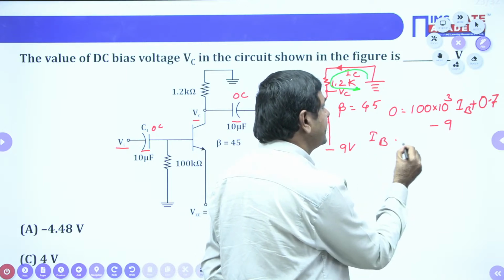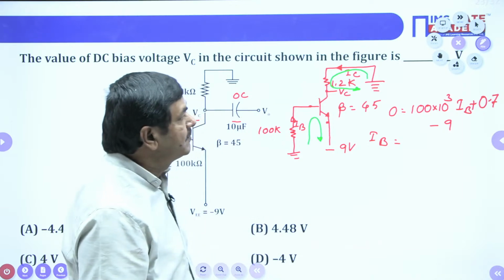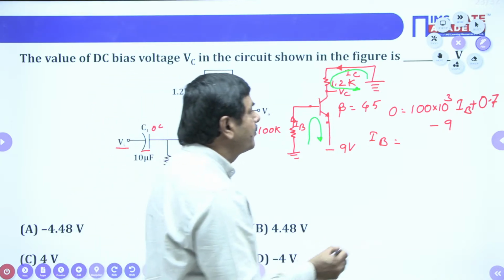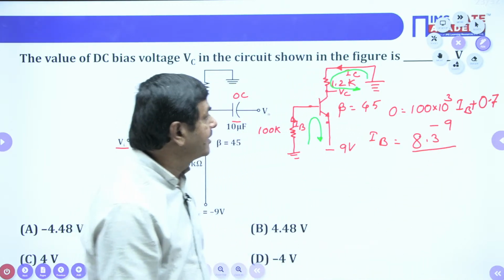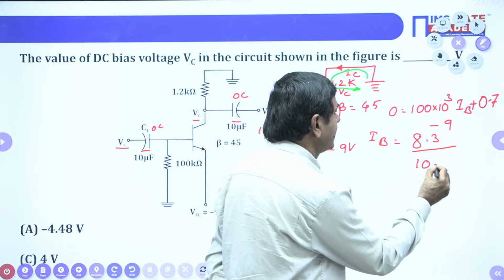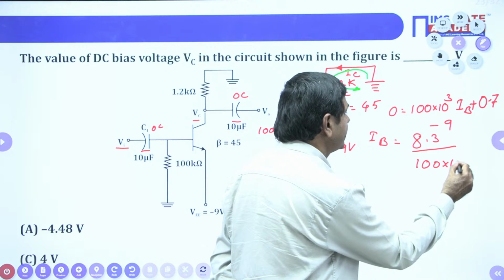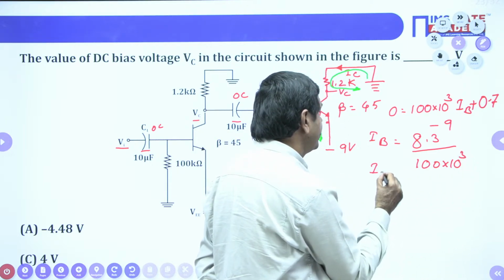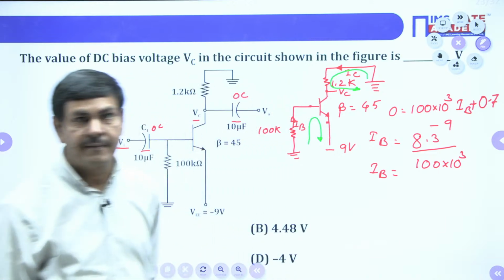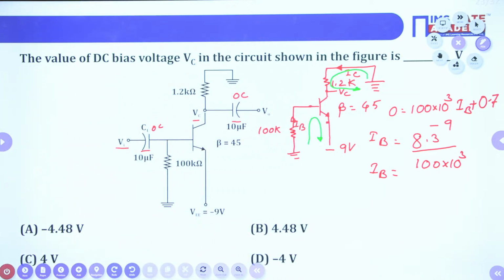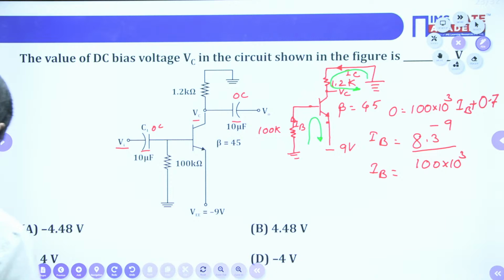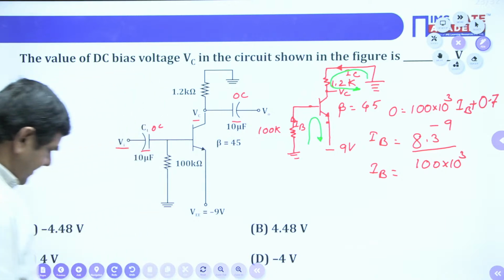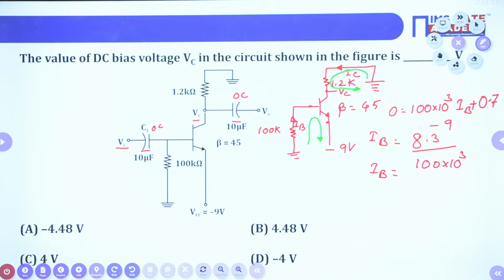Now we can measure the base current. The base current is nothing but 9 minus 0.7 minus 9, which is 8.3, divided by 100 into 10 power 3. Use a calculator and find IB.